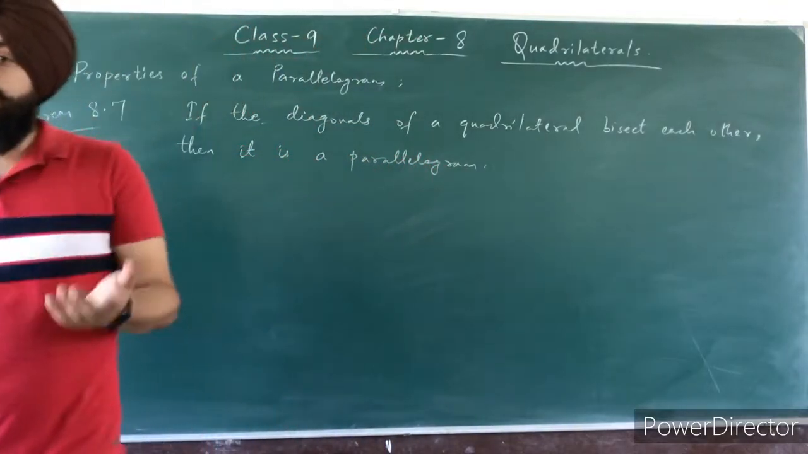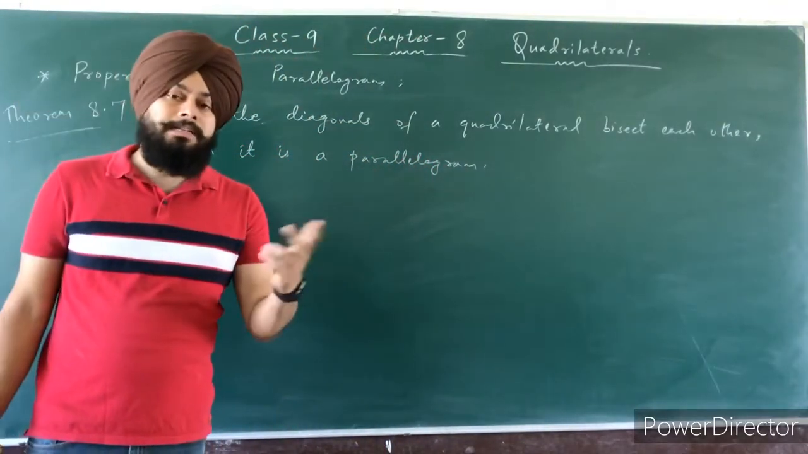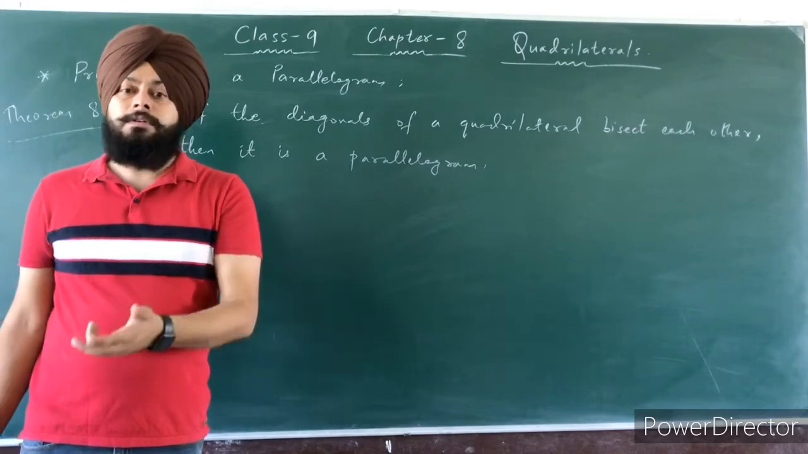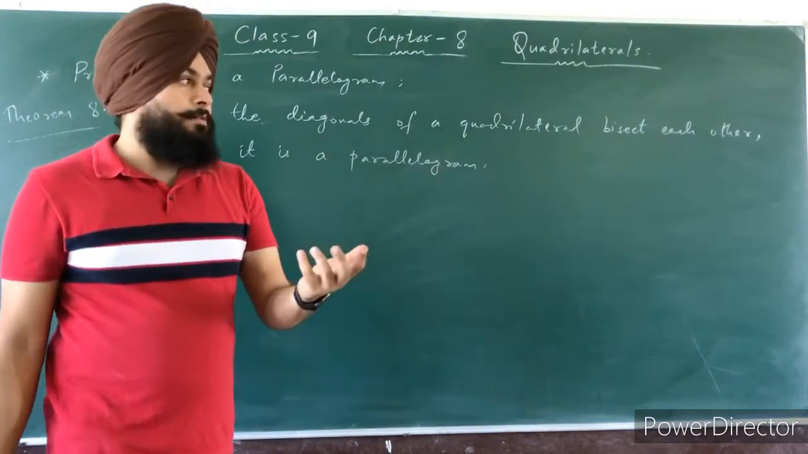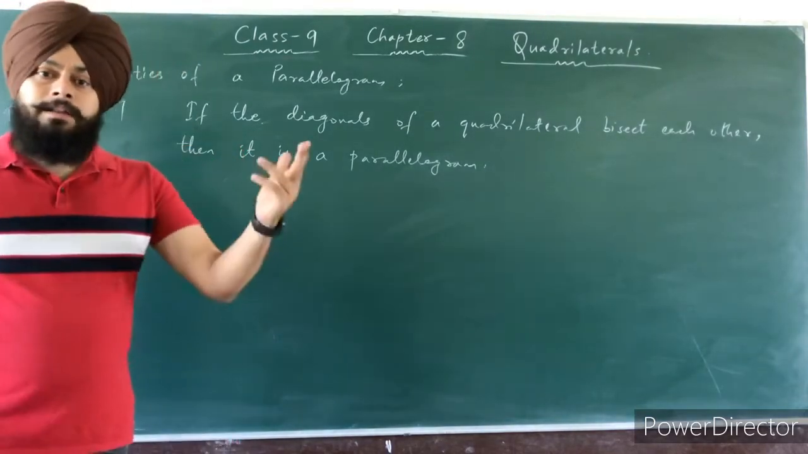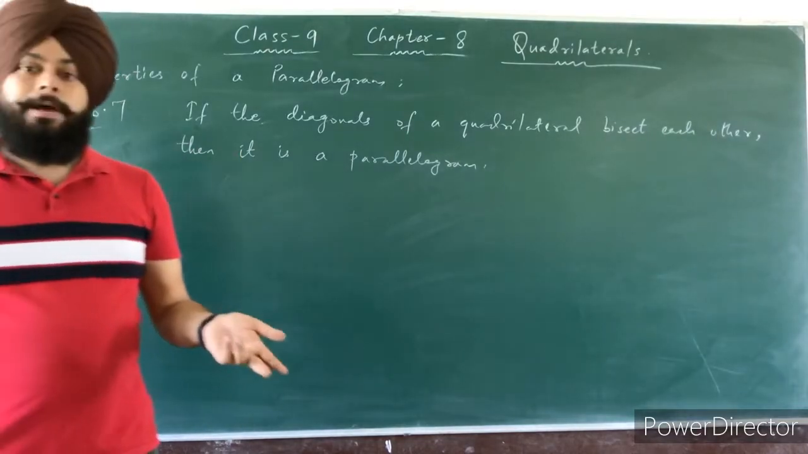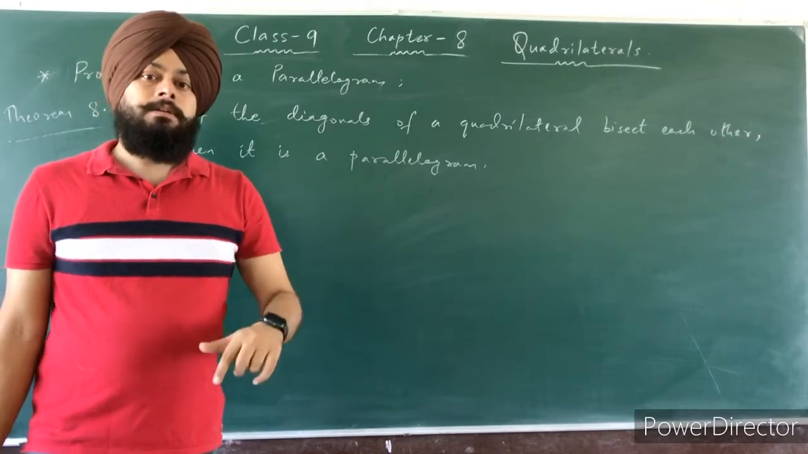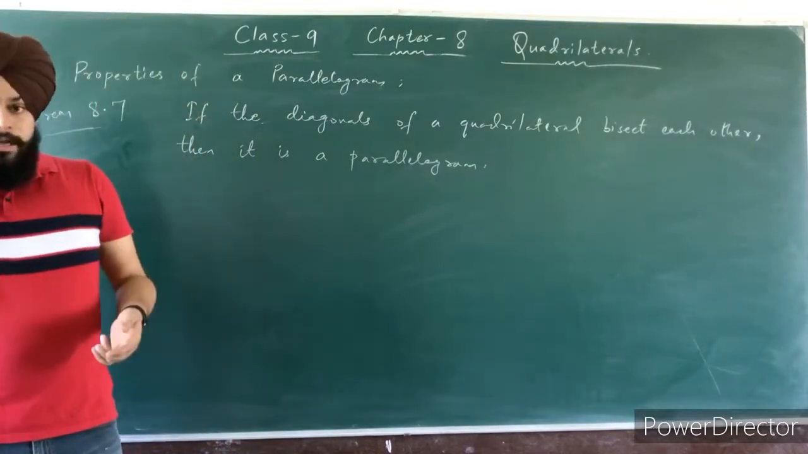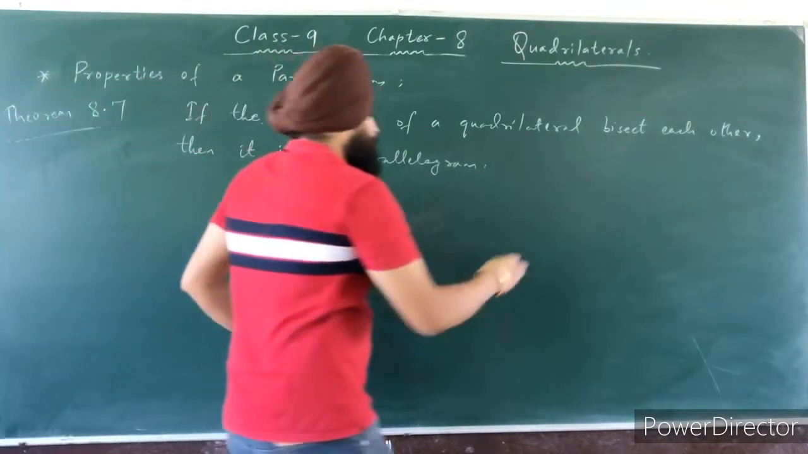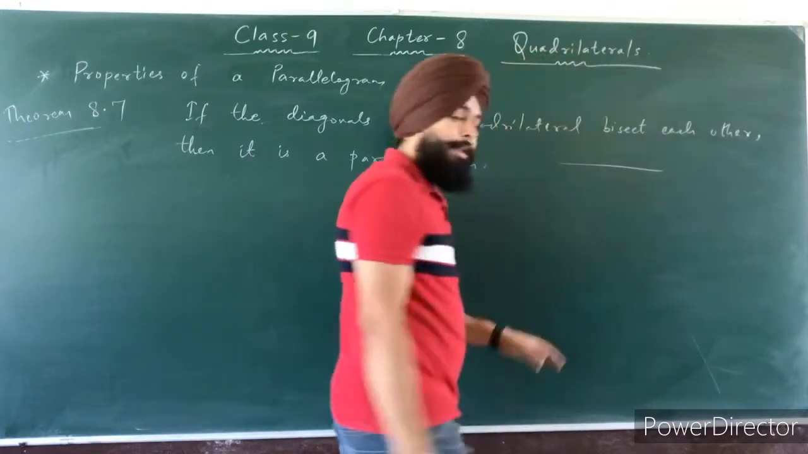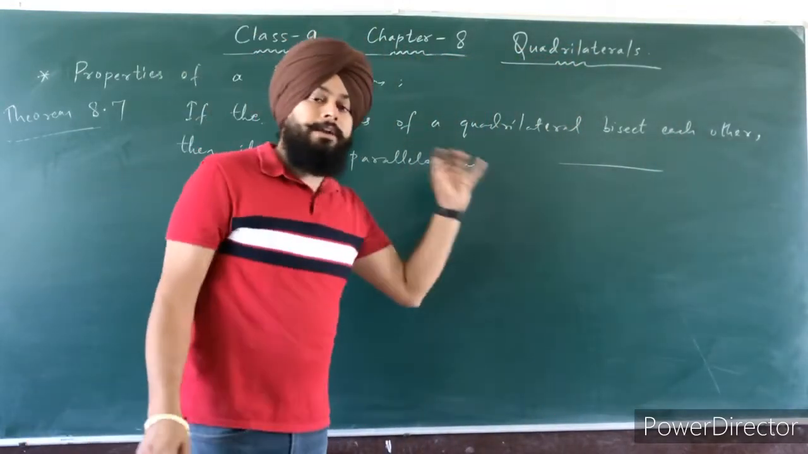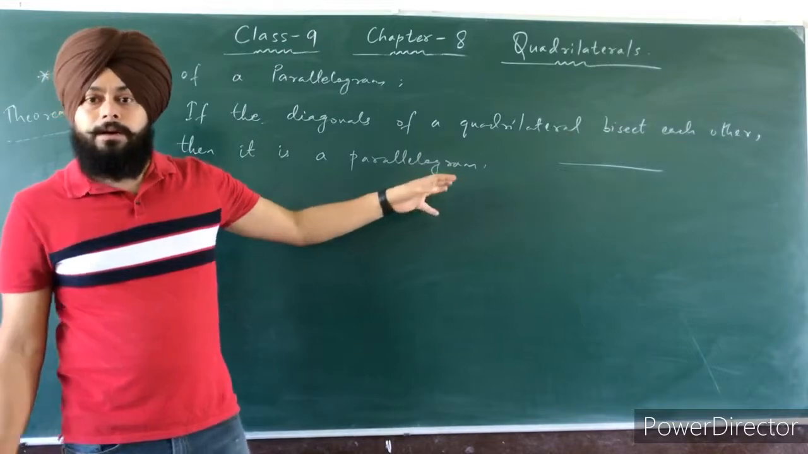ठीक है? For example, rectangle. Rectangle चूंकि diagonals bisect each other, then rectangle is also a parallelogram. In a square diagonals bisect each other, it is also a parallelogram. Rhombus के भी diagonals bisect each other, ठीक है? Then it is also a parallelogram. So first draw any quadrilateral, ठीक है? तो quadrilateral suppose करोगे, not a parallelogram.